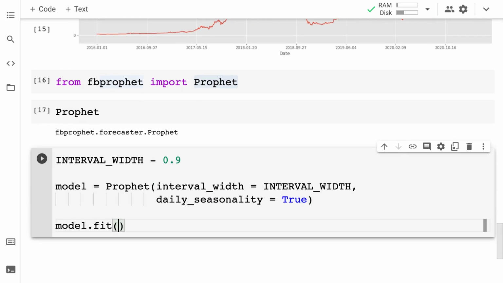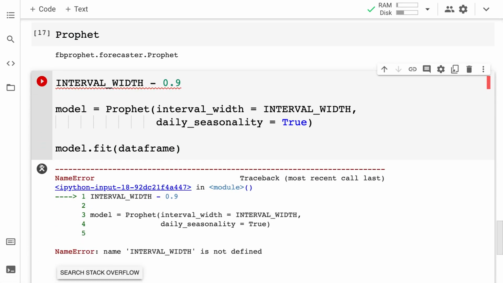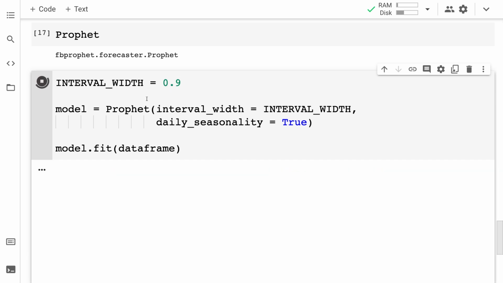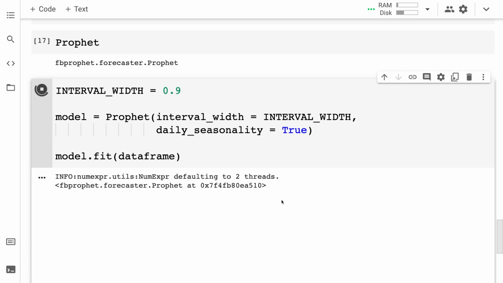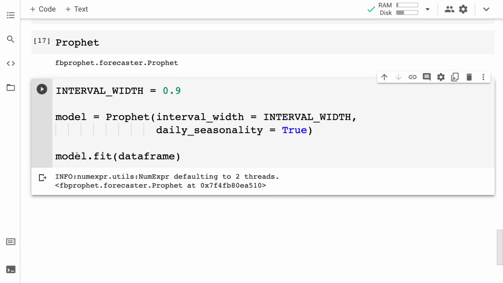Then we have to call model.fit. We're fitting our model through our data frame, which means that our model is going to train on the data frame. You just have to make sure we define interval_width with an equal sign, not a subtraction sign. All right, here we go. And just like that, we have fit the model through our data frame. And that was the training portion. Now we can use it to make a prediction.